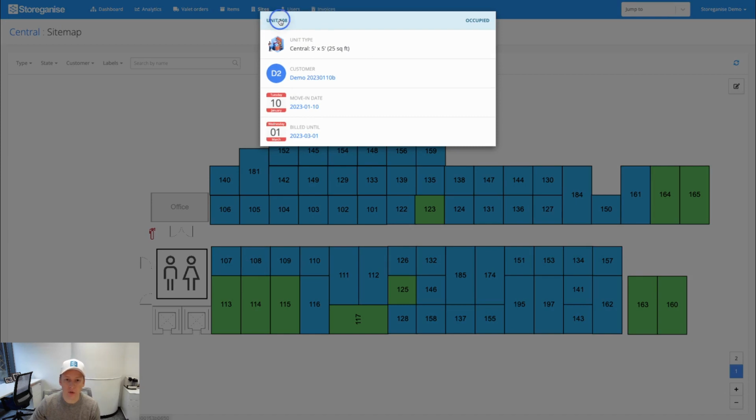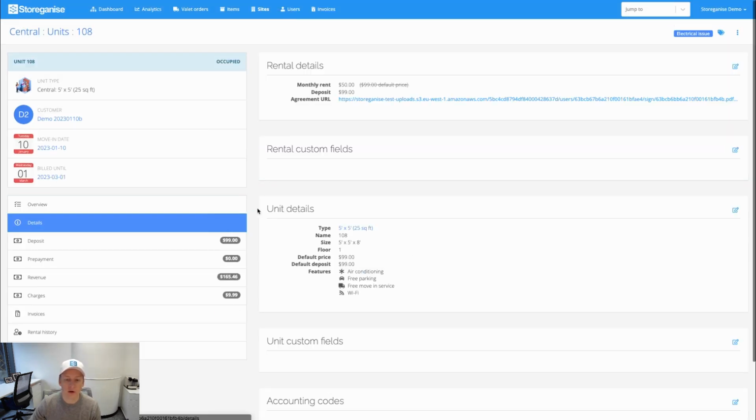So here I get an overview, click in here, and I've got details of this rented unit, moved in on this date, billed until a certain date. I can see the agreement copy, pricing, and so on, unit details. And you've got these custom fields, again, fully customized to your business needs, right? So you can set up custom fields on a unit or a rental record, could be for anything, right?